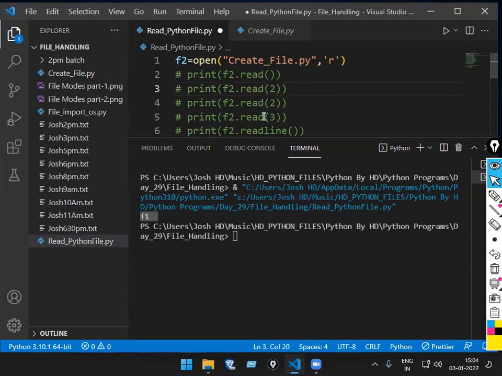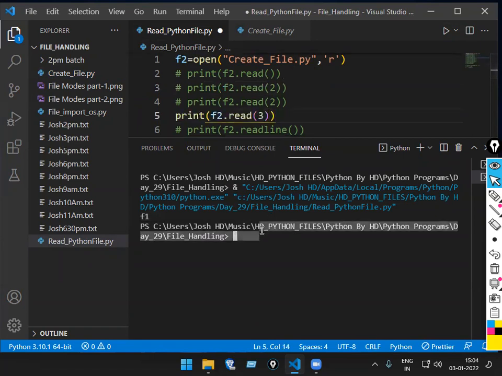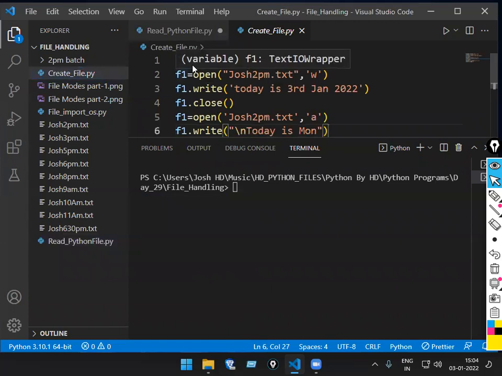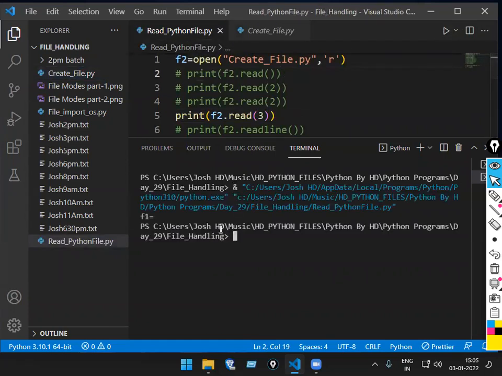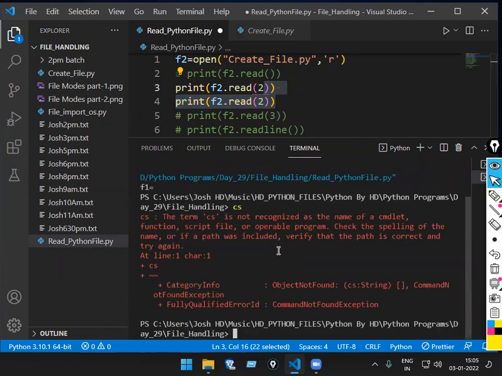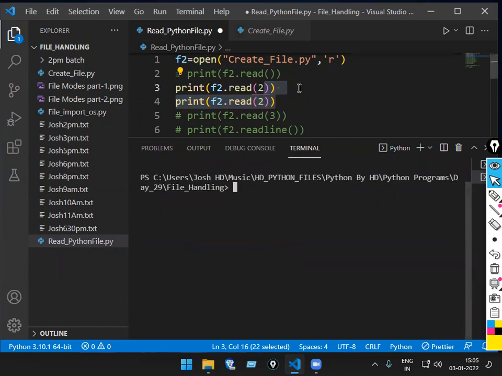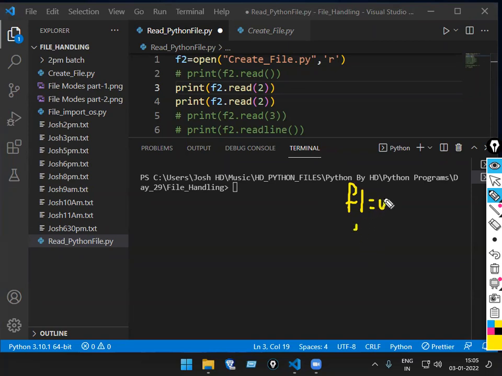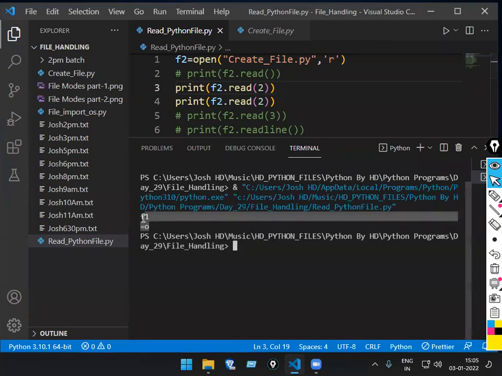If I pass, suppose, 3, how many will come now? What's the output? 3 characters. F1 equal to. So run the code now. Now suppose I run this 2 again, what will I get? The first time I run f1 dot read 2, the 2 characters are f1. If I want to see the next 2 characters, again I have to pass f1 dot read 2. What will come now? Equal to O. Let me show you once practically. So run the code now. See.